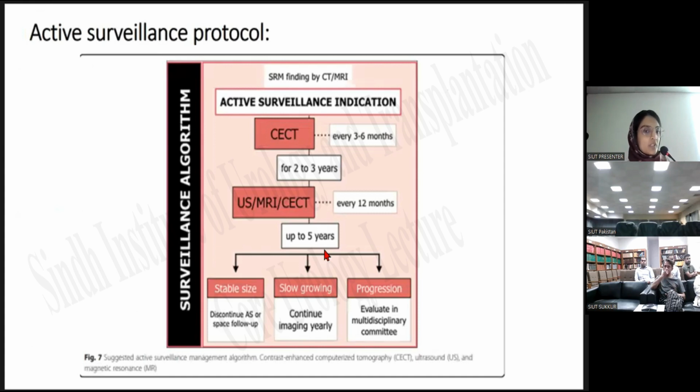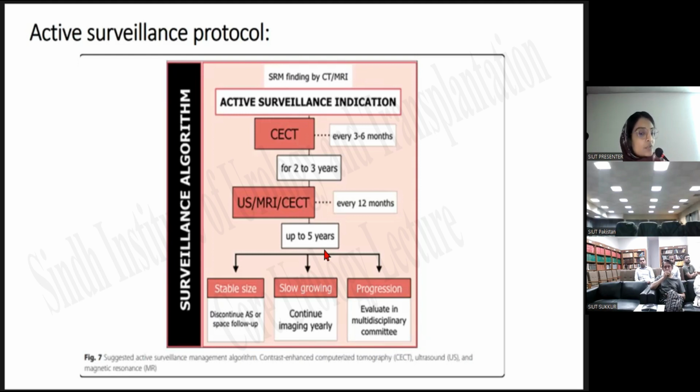So once the patient has been decided by the primary team to be kept on active surveillance, then this is the algorithm or the active surveillance protocol. Once the patient has been decided for active surveillance, then a strict follow-up imaging protocol should be made. That is, during the first 2 to 3 years, the patient should be followed every 3 to 6 months with contrast-enhanced CT imaging, because the risk of metastasis is increased during the first 2 to 3 years, and also the tumor growth rate will be undetermined during that time. So that is why repeated follow-up is necessary.